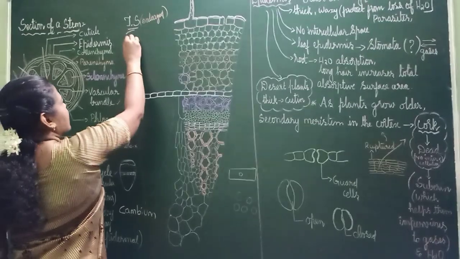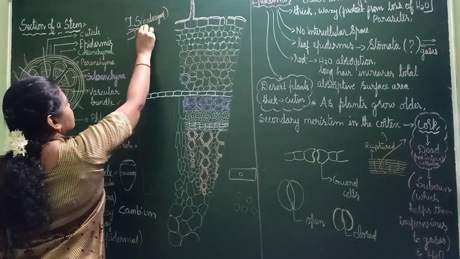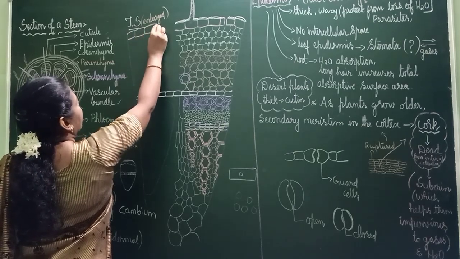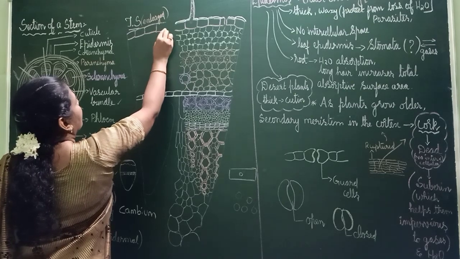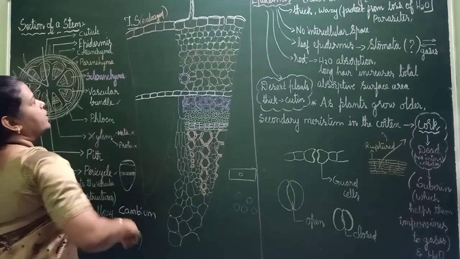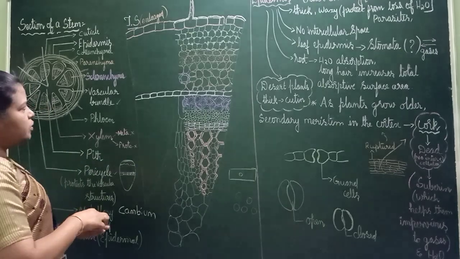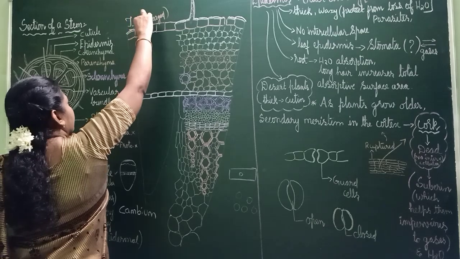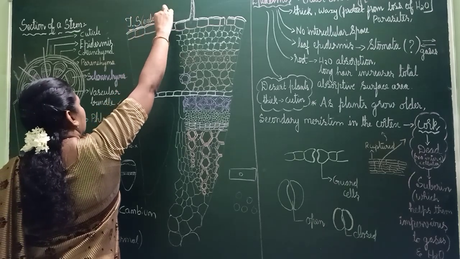So here this is epidermis. See, epidermis cells we should draw like this. How I am drawing, carefully check. See, epidermis. Above the epidermis, thick layer I said. What is that thick layer? That is the cuticle.